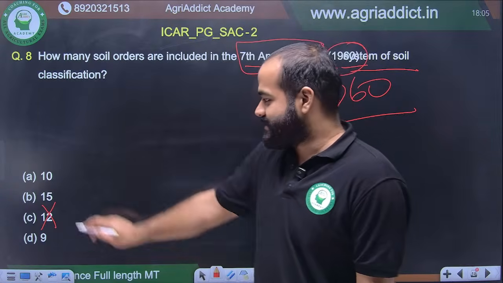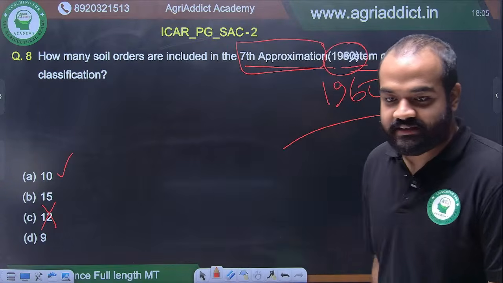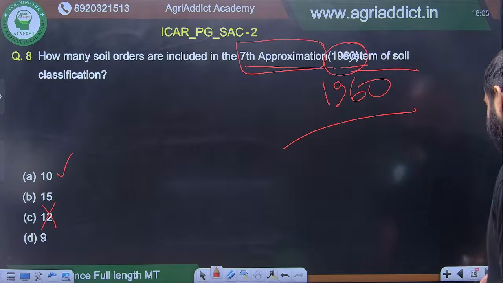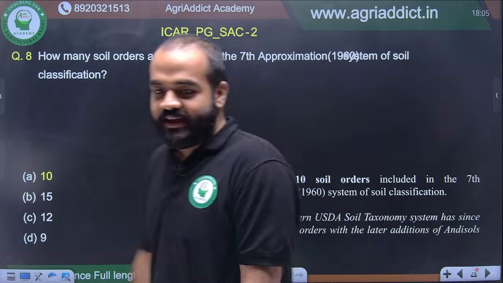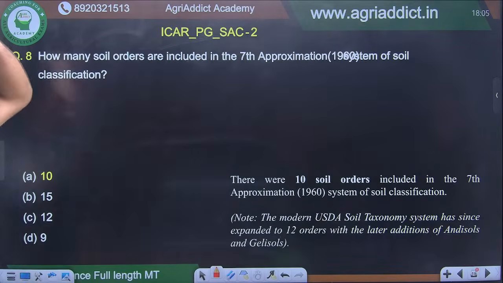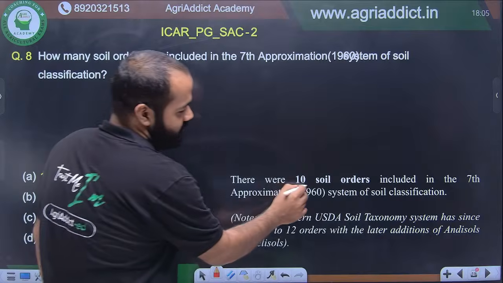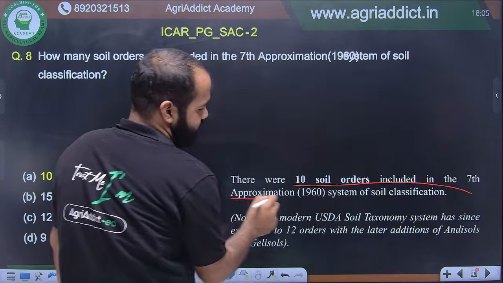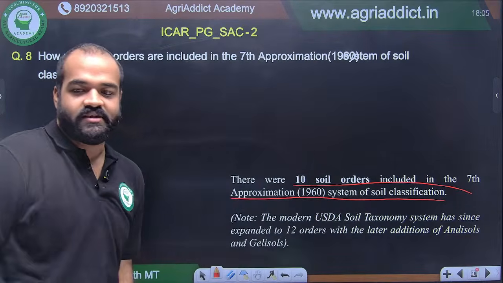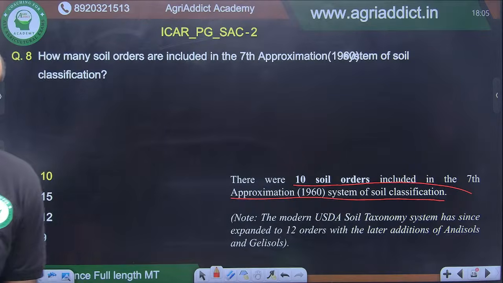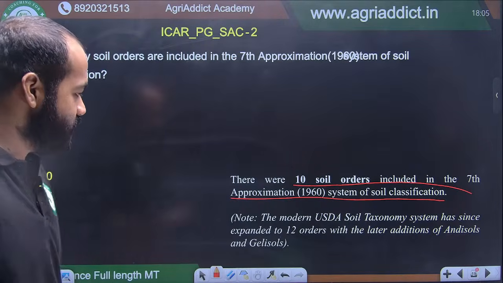A is 10. Yes, you are correct. The answer is definitely 10. It's not 12, it's not 9. According to the 7th approximation, there were 10 soil orders included in the 7th approximation 1960 system of soil classification. All right, this is written in ICCS. Read it properly, you will know.